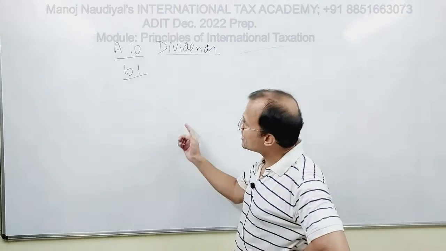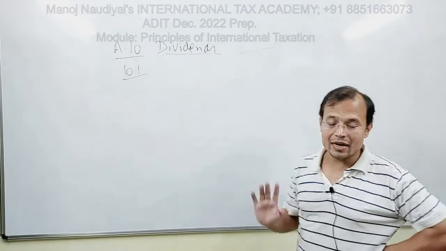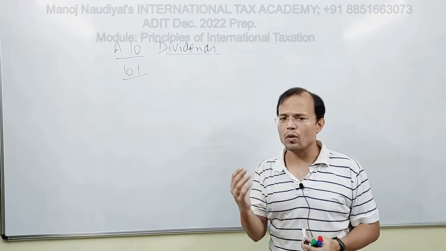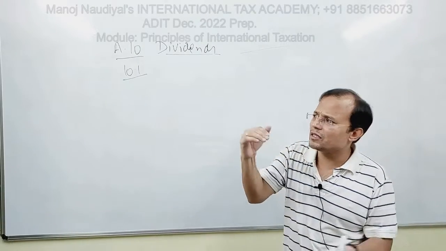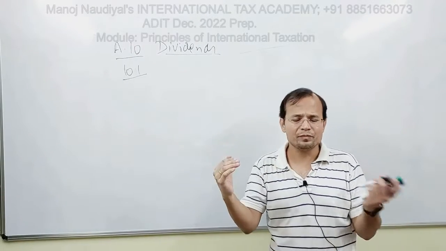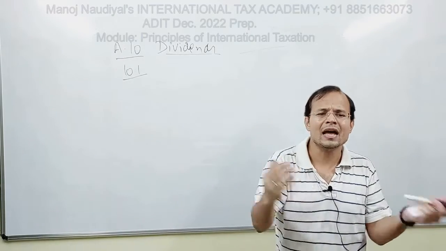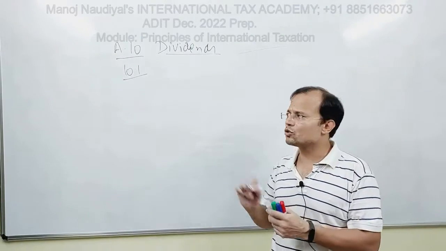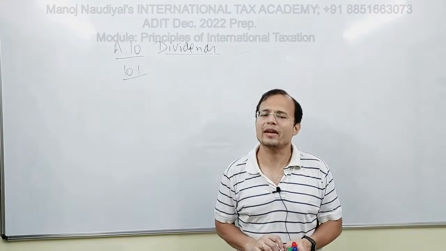Fine. So consider that this article 10 is also an article that provides the right to taxation to the source state as well as to the resident state. In this case also, the right to taxation is not an exclusive right.